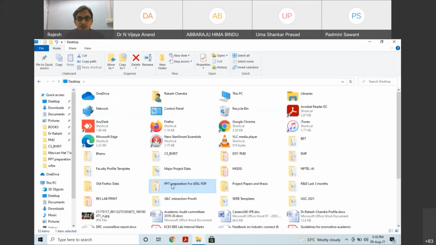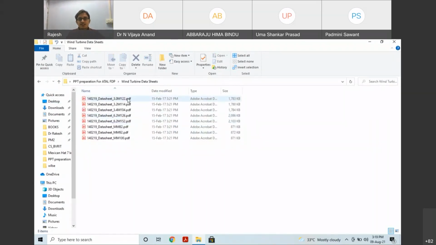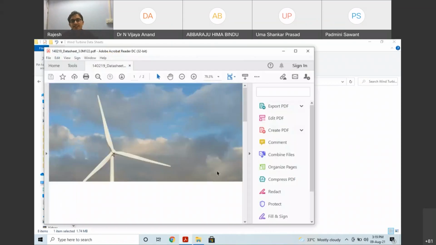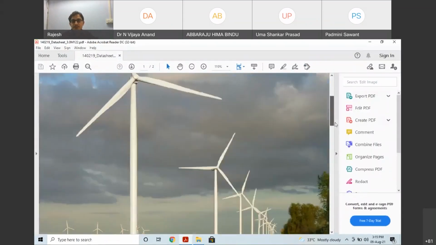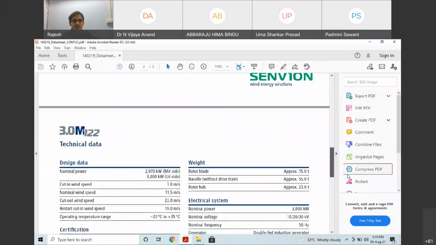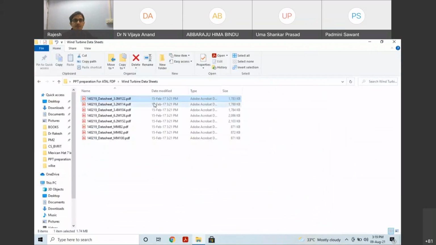One more thing I want to show is wind turbine data sheets. Just give me a minute. I'll have a few quick data sheets. Generally, you won't get these data sheets that easily unless a person working in the relevant industry can share them. This is a 3 megawatts. Just now we have seen already. So next we have seen.